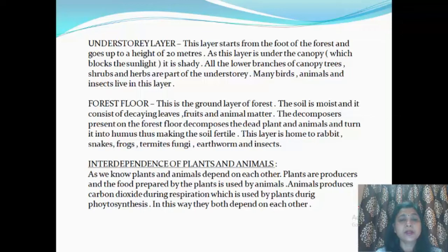Plants are producers, that means they make their food during photosynthesis, okay, and this food prepared by the plants is used by the animals. Animals produce carbon dioxide during respiration, which is used by plants during photosynthesis, and in this way they both depend on each other.